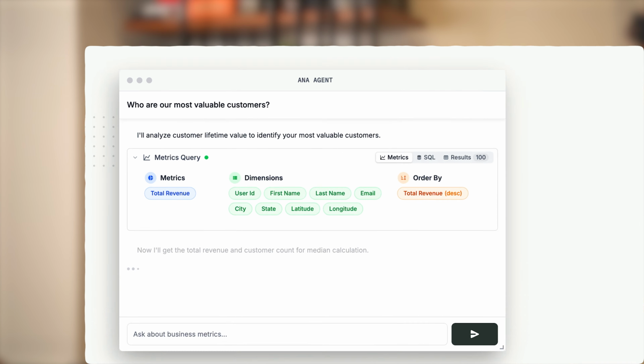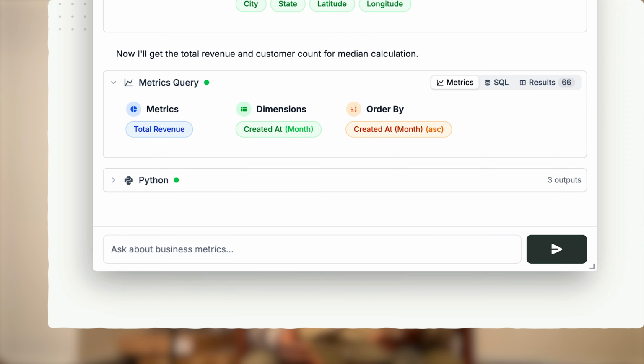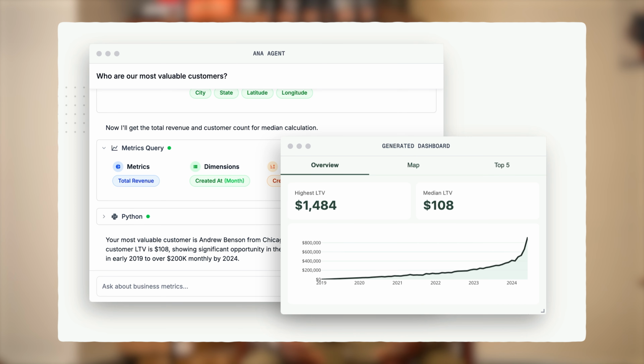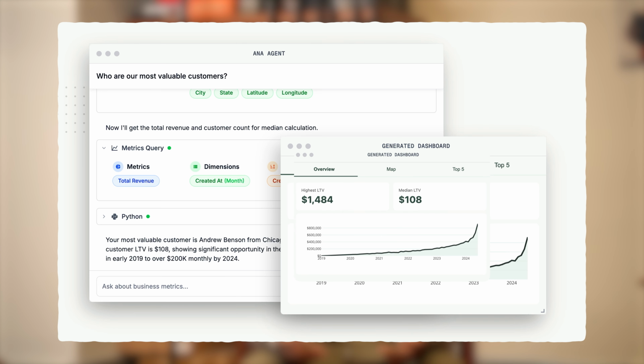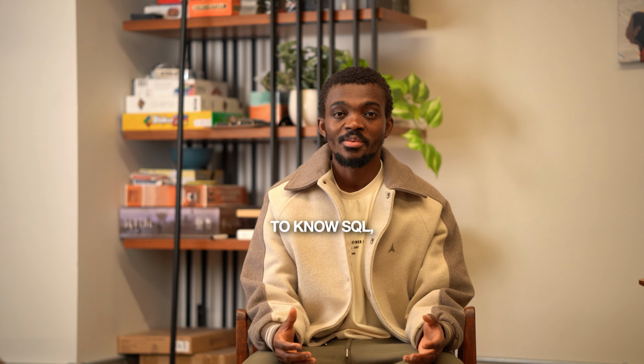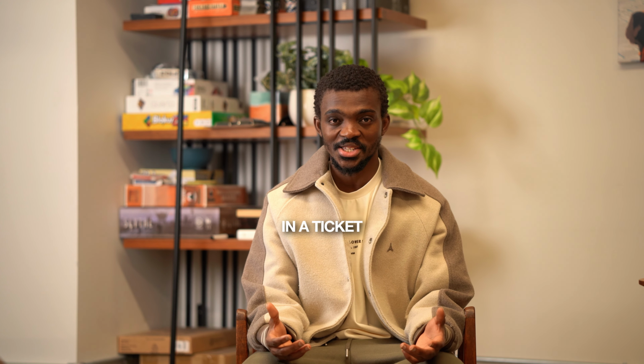The head of sales asks, who are our most valuable customers? Anna writes the query, runs it on BigQuery, and returns a clear answer with visualizations and a written summary. No one needed to know SQL, memorize your schema, or wait in a ticket queue.